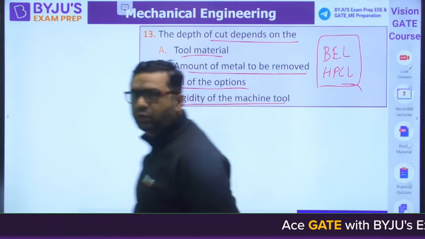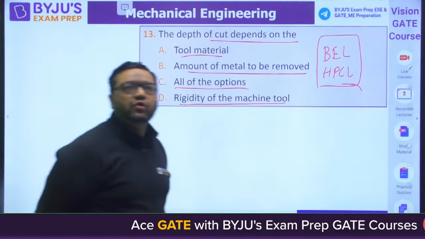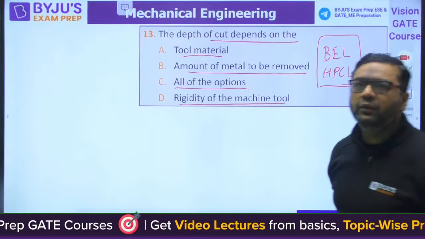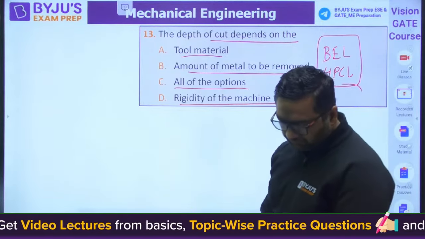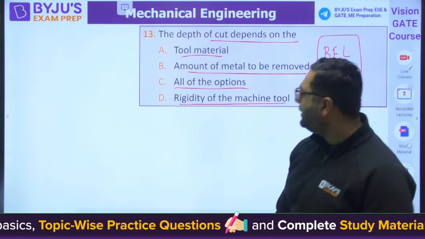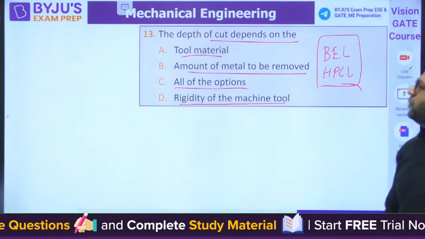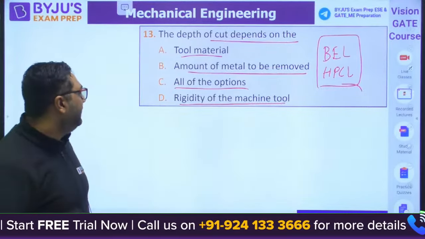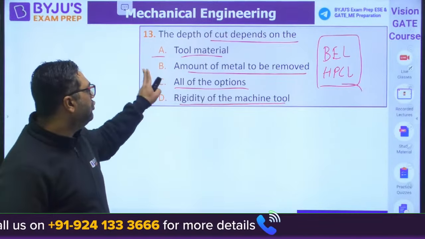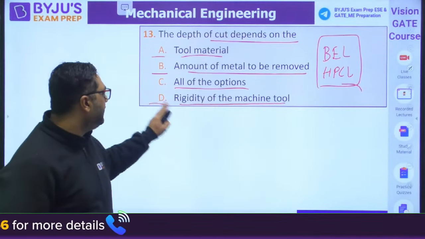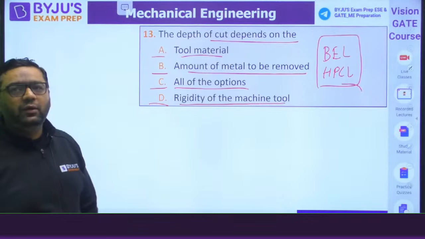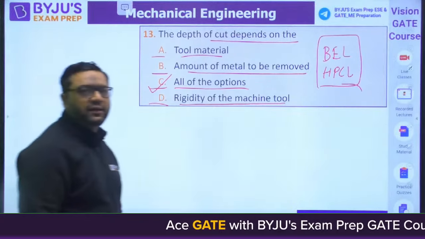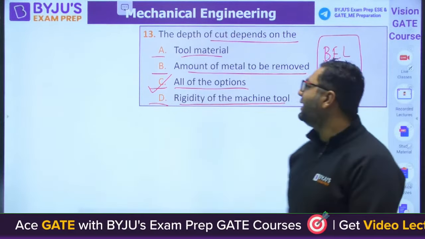Very good, Munir. Moving to question number 13, guys. What is the answer for this? Depth of cut depends on. You can see tool material, amount of metal to be removed, rigidity, all the above. Okay, very good. Both of you have given the right answer. All of the options are correct. Very good, guys. So moving to the next question.